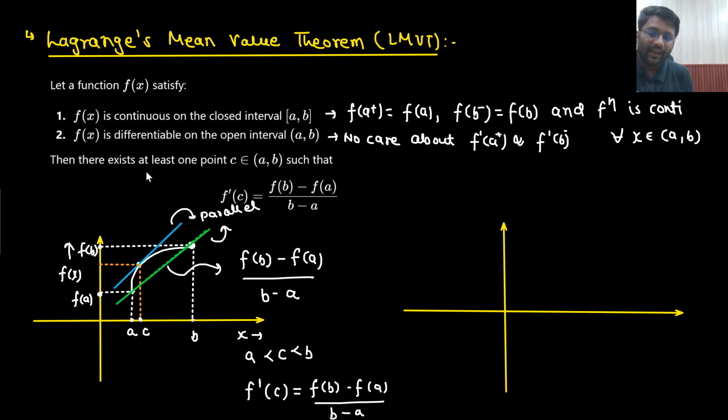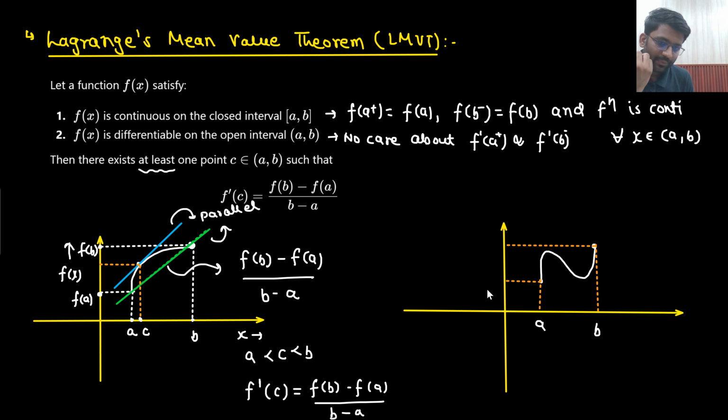Now sir, here the words "at least" are written. Why have they written at least? Because sir, the scenario could be like this as well. Let's just say this is the scenario. This value is f of b and this value is f of a. This point is x equals a and this point is x equals b.